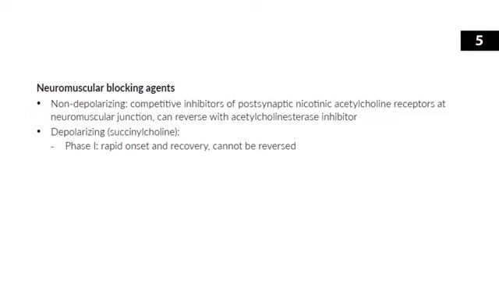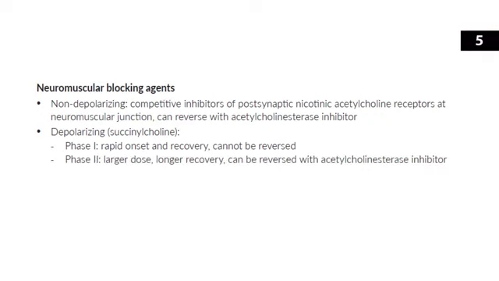If a patient receives a large dose of succinylcholine, you can get a phase 2 blockade. This block has characteristics that are very similar to those of non-depolarizing muscle blockers, and a phase 2 block can also be antagonized by using acetylcholinesterase inhibitors, things like neostigmine. Importantly, a phase 2 block can last from 20 to 30 minutes up to a few hours.